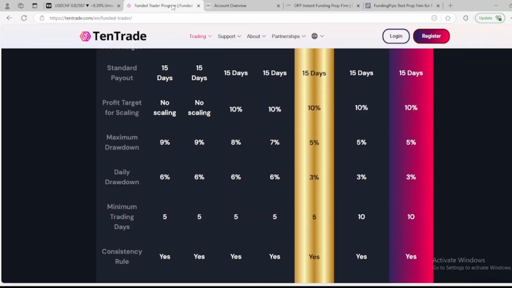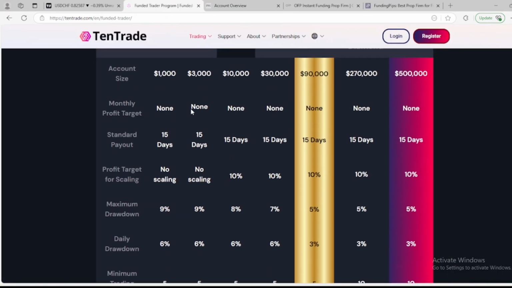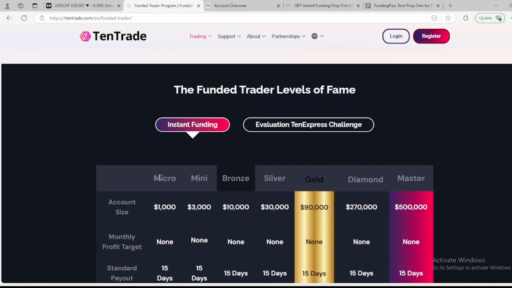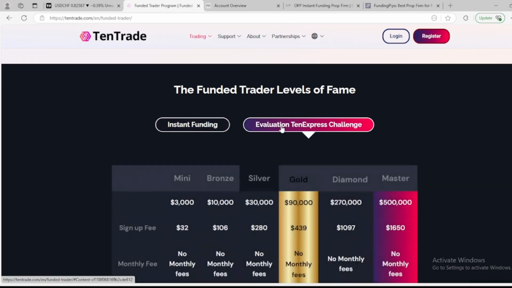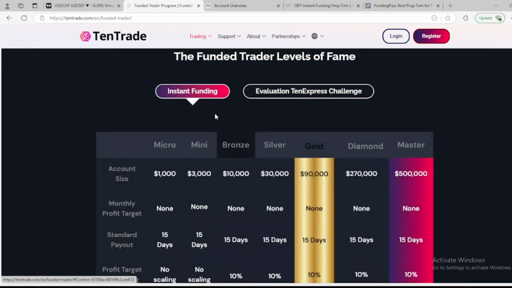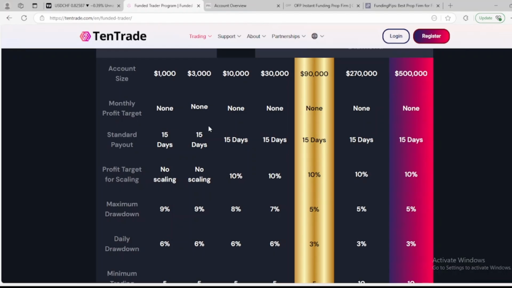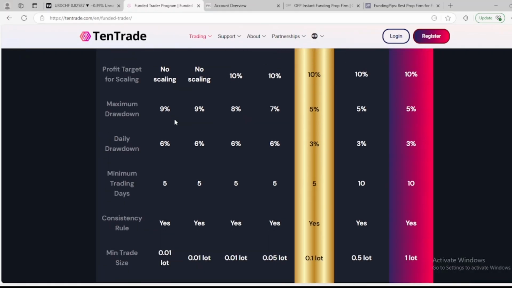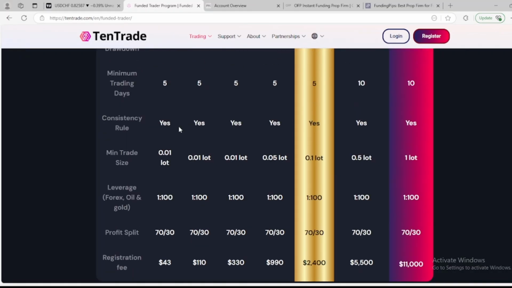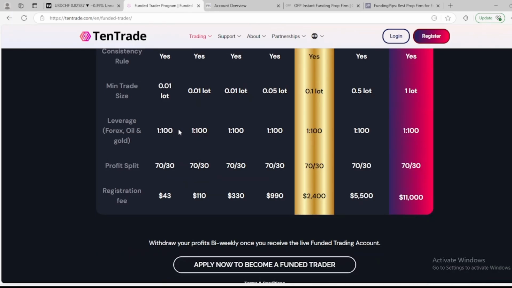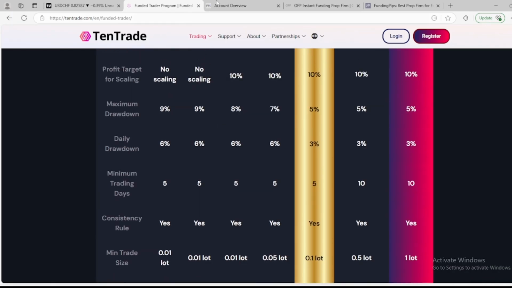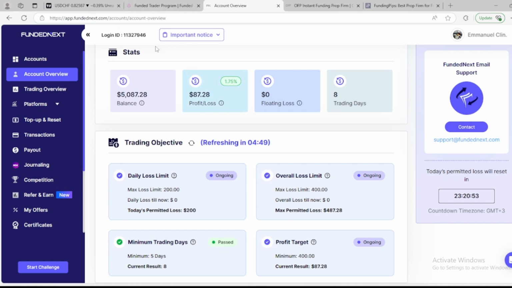Now when you see Tentrade, it's just an instant funding account, direct, no consistency or inconsistency rule. You get a payout. They have a micro account, a mini account, bronze, silver, and a master account. That's instant funding, and they also have evaluation right here. So here you just get the account, trade the account, and every 2 weeks take a payout. That is it. If you love them, you can come and check them out. I don't recommend any prop firm right now. So here too is Fundedness.